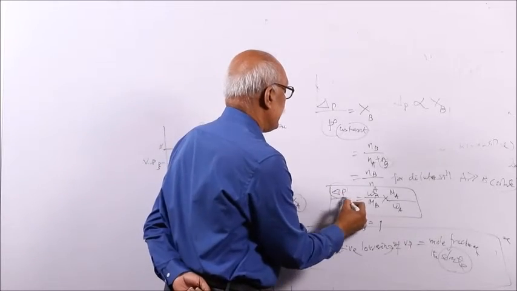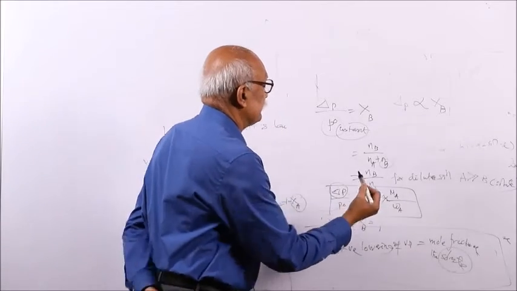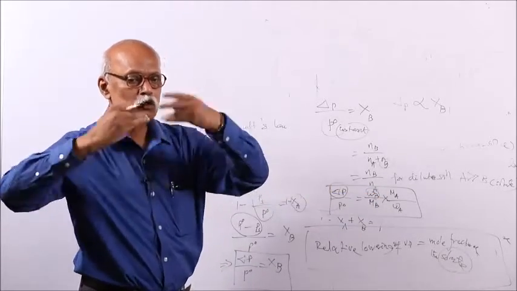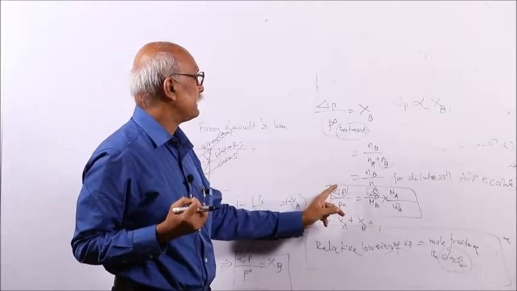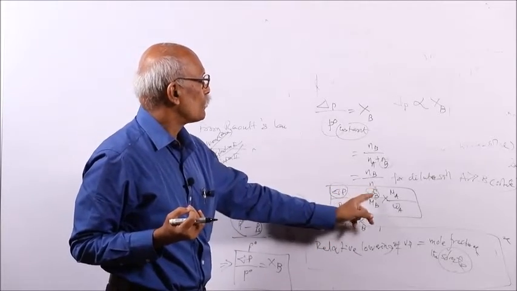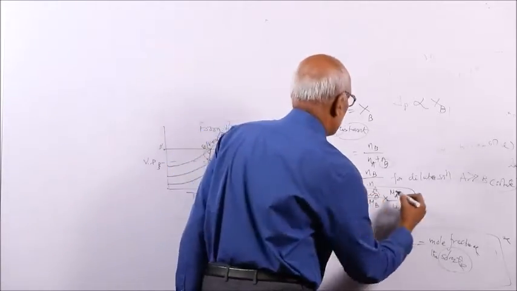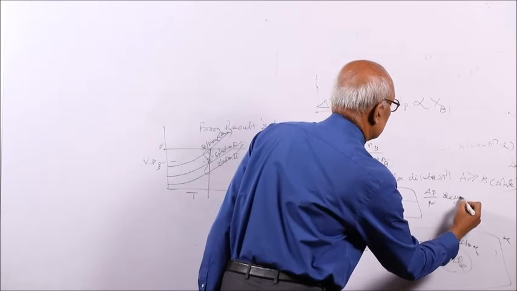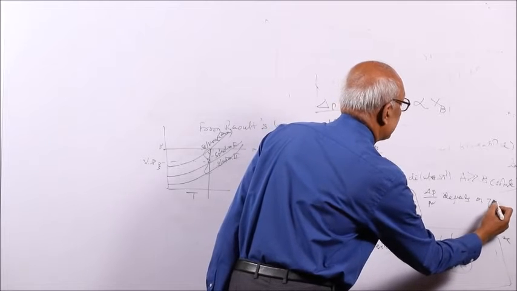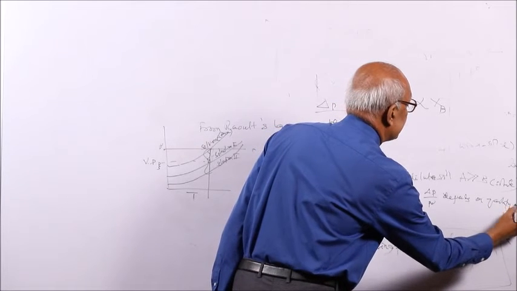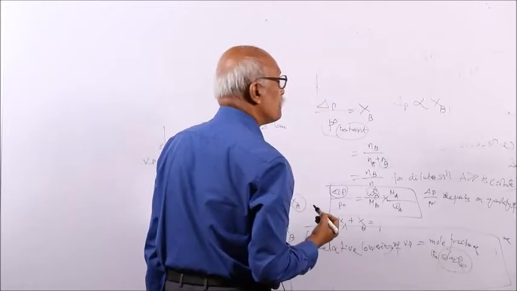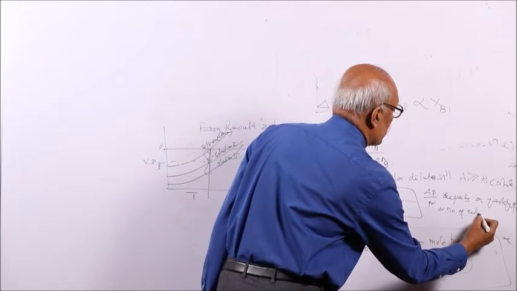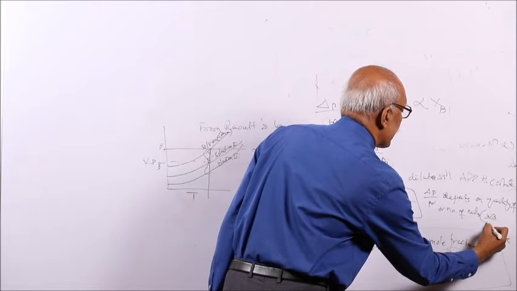If delta P is directly proportional to the weight of the solute, B being the solute, then if the quantity of solute increases, delta P increases. So delta P by P naught depends on the quantity of B, or the number of moles of B, that is WB by MB.